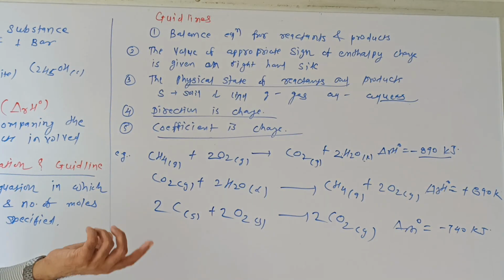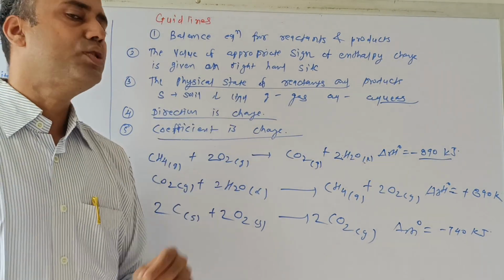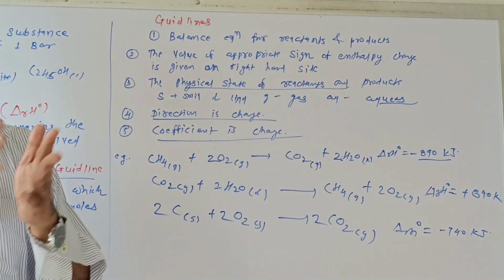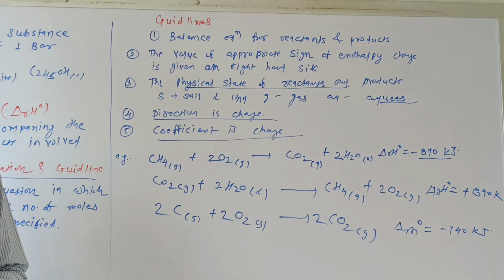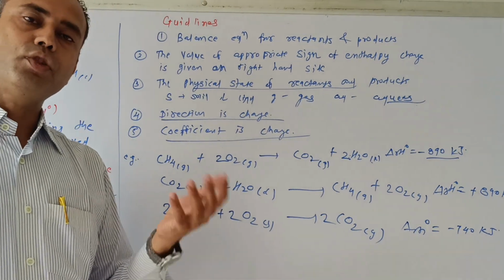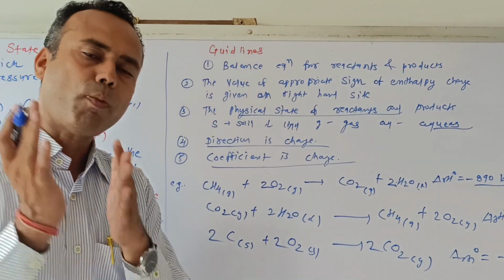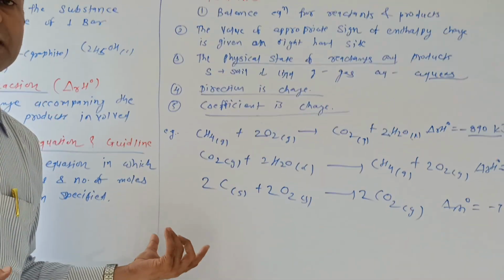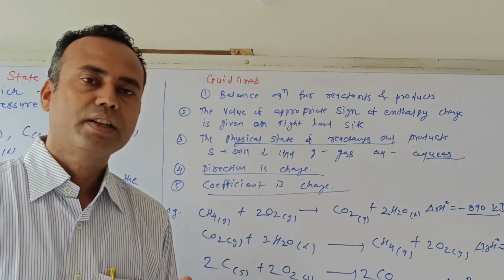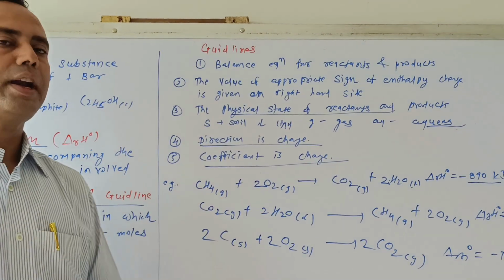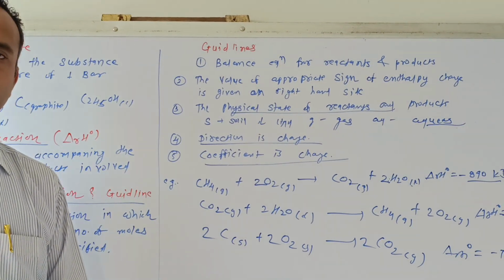Now that is the point. If the coefficient is changed, then the total reaction is also multiplied. If it is divided, it should be divided. If it is added, if it is subtracted, that operation should be applied on the left hand side as well as the right hand side. So that's all about the guidelines for writing the thermochemical equation.